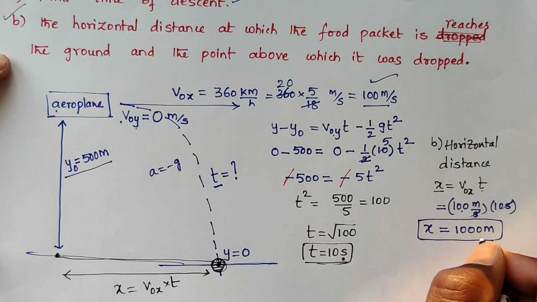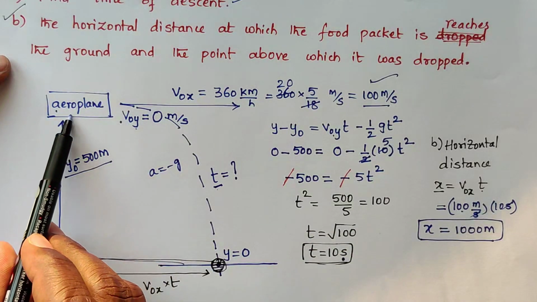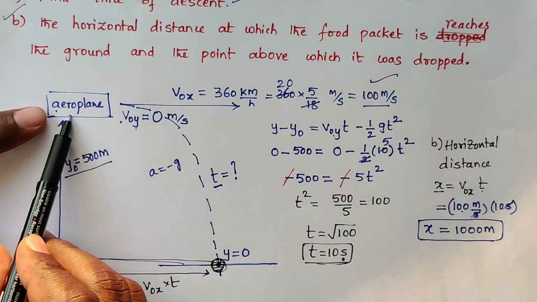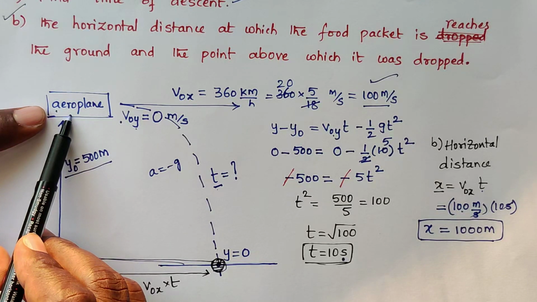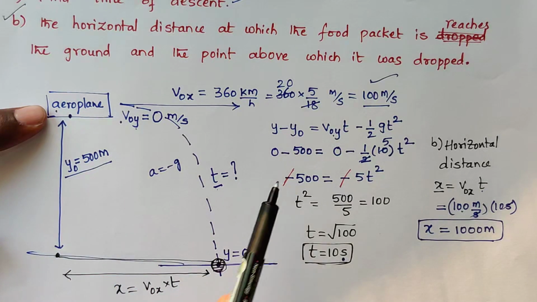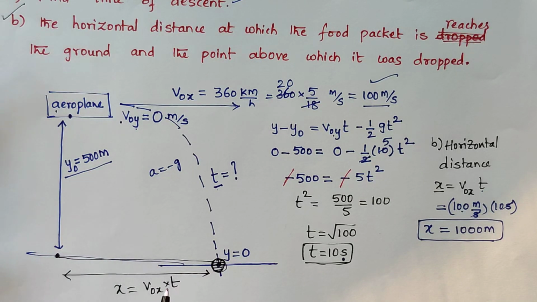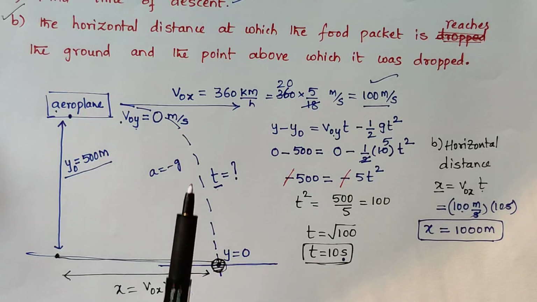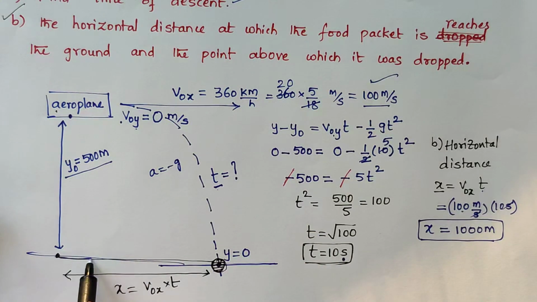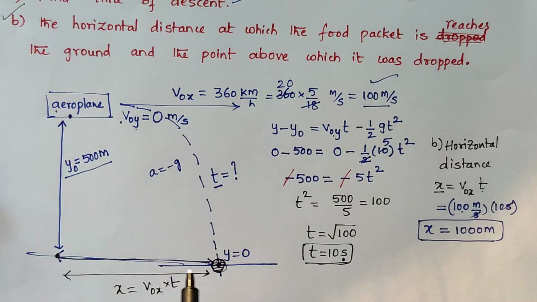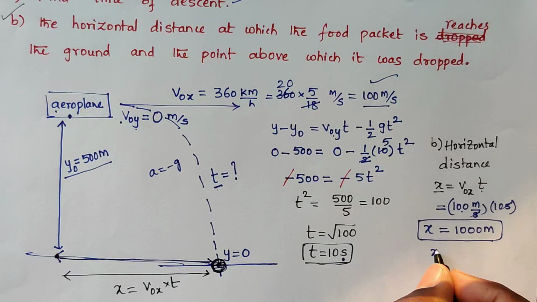So if you drop the food packet from the aeroplane at this point, it will reach the ground 1 kilometer away. The horizontal distance traveled by the food packet from the point where it was dropped to where it landed is 1000 meters, equal to 1 kilometer.